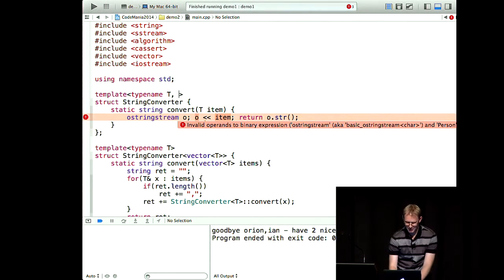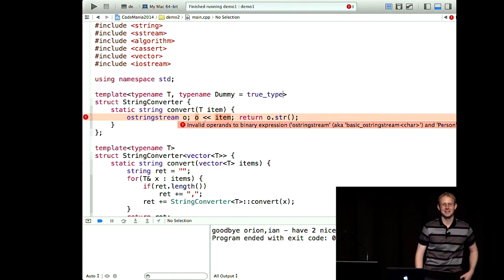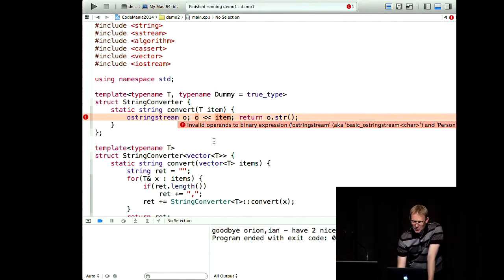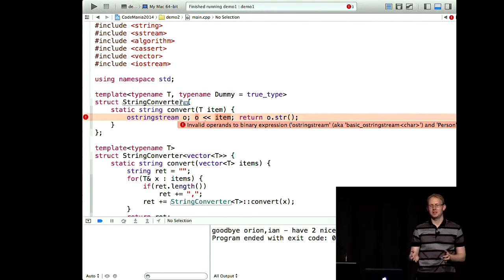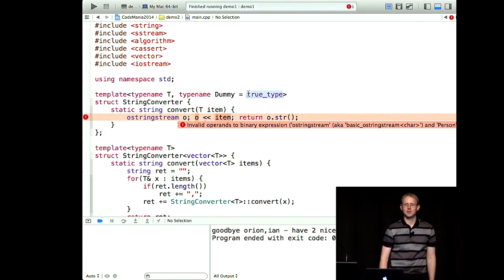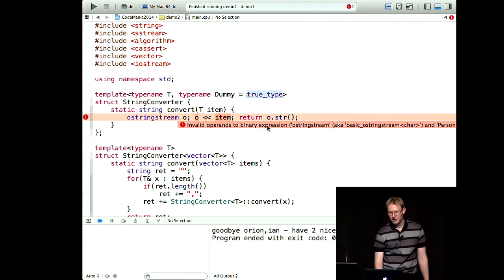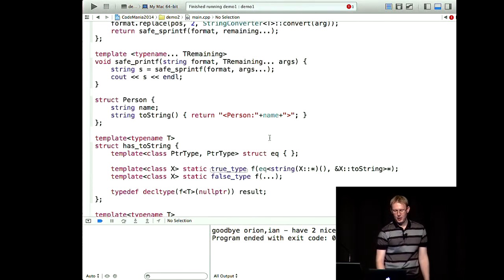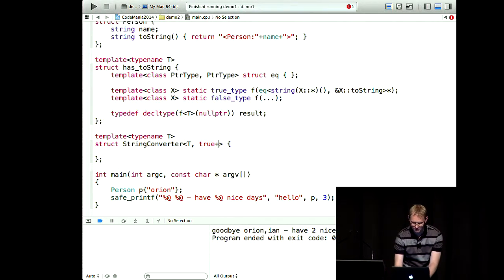So the trick to that is you declare an extra template type that we never use. What that means now is that whenever anyone asks for a string converter, let's say they ask for a string converter of int, there's actually 2 parameters here, and the second one gets defaulted. So they're actually asking for a string converter of int, true type. And so now what we can do is we can specialize on string converter of T, true type.